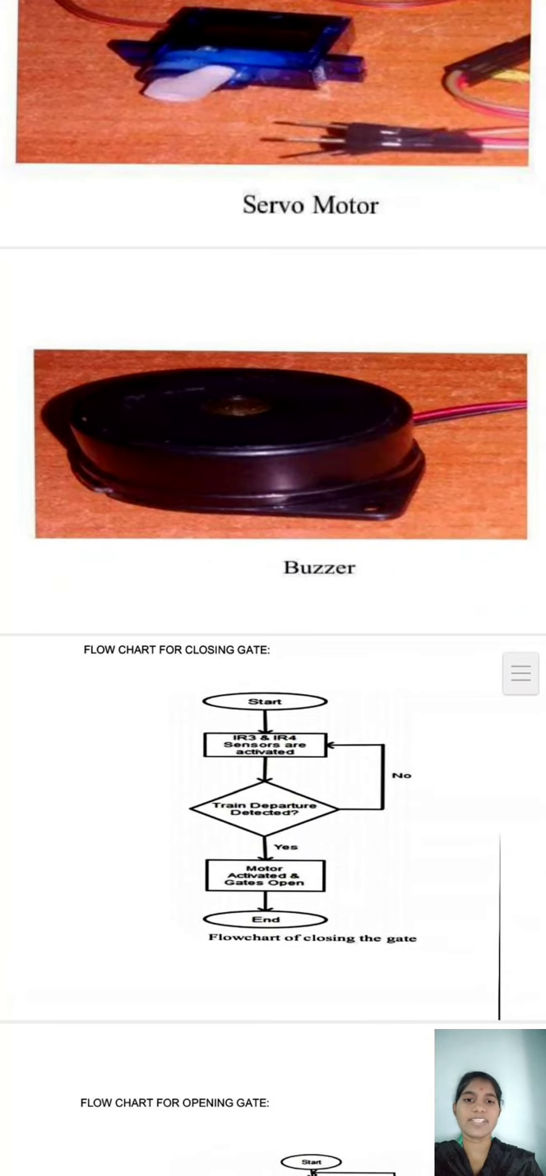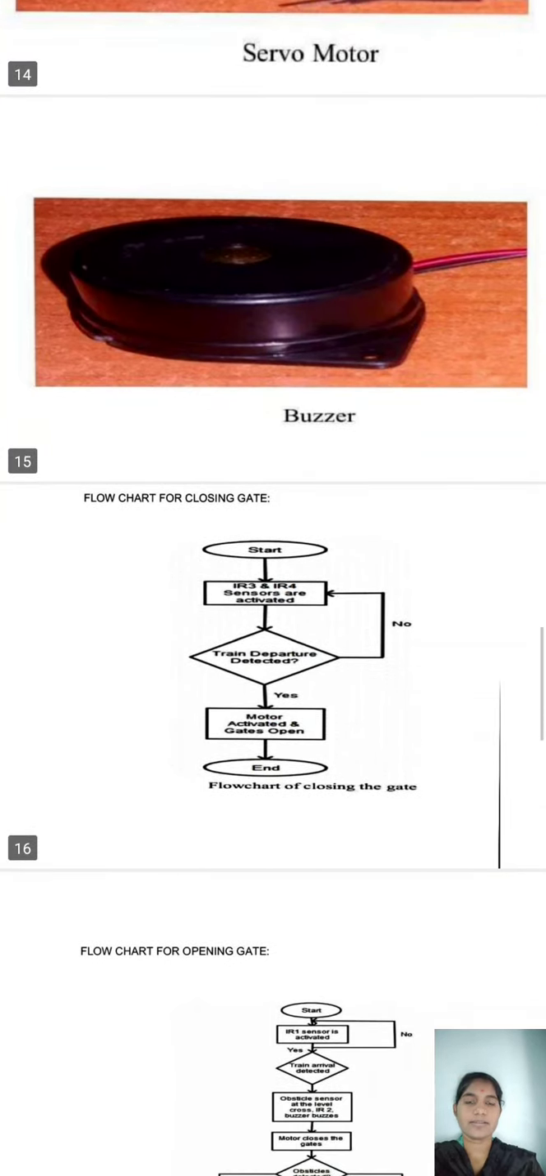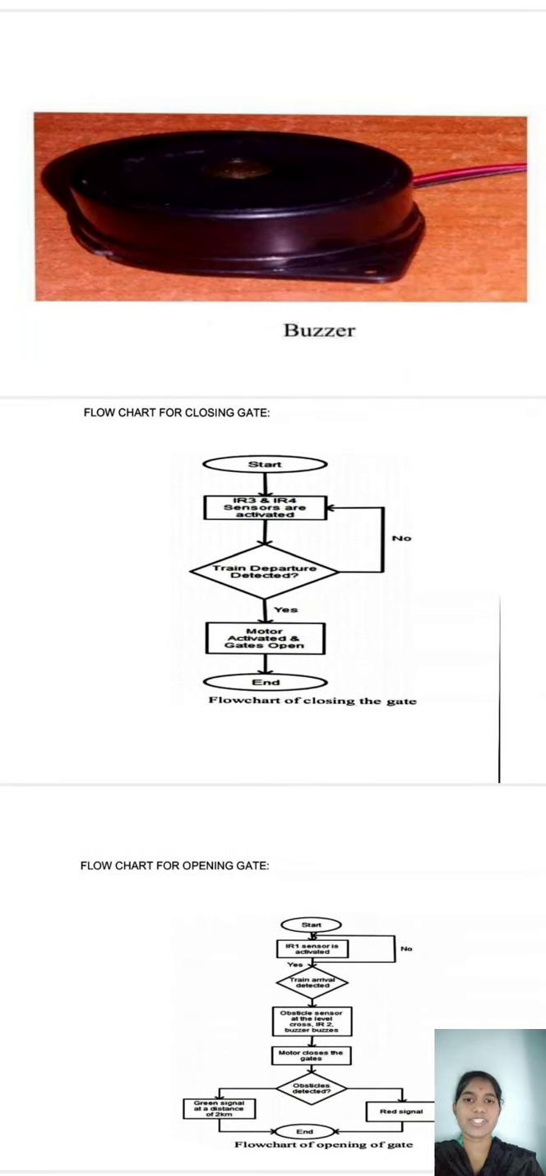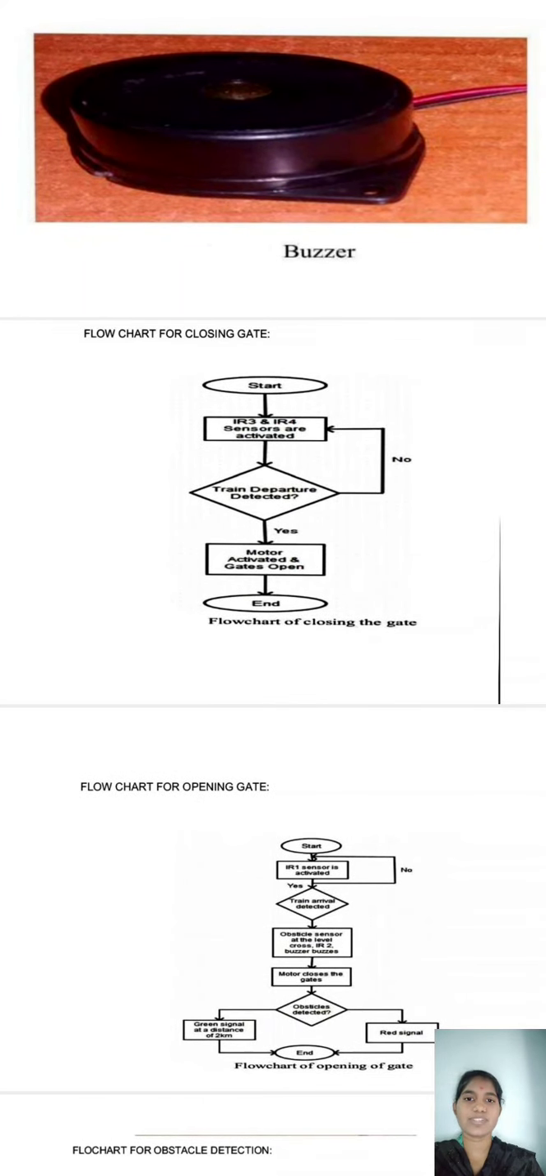Buzzer. The buzzer helps when the train arrives or departs. The buzzer buzzes and it gives information. Flowchart for closing gate.